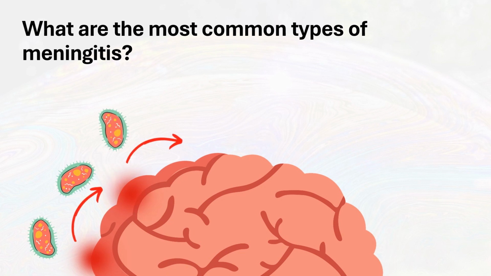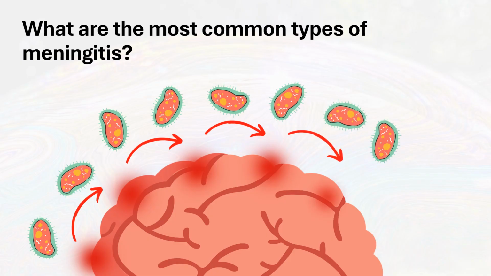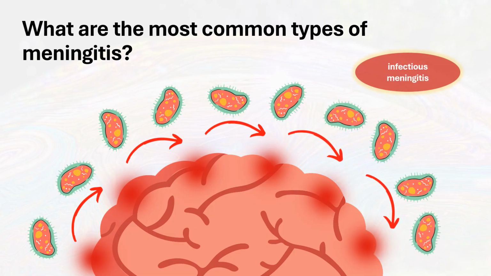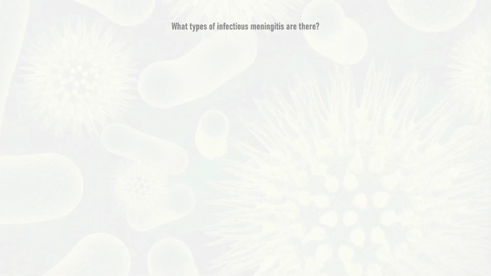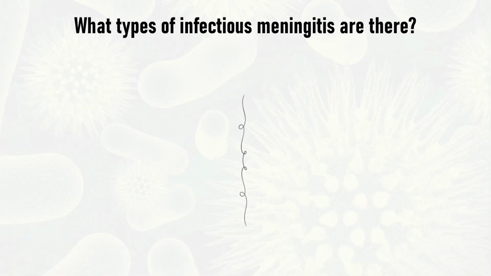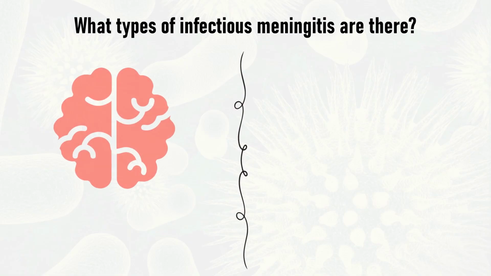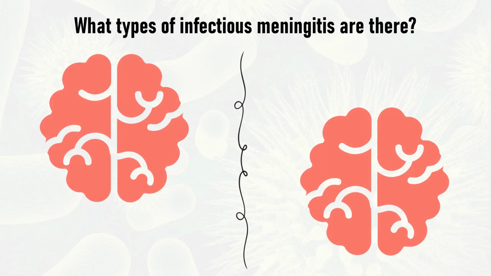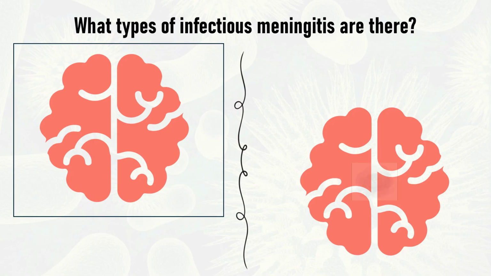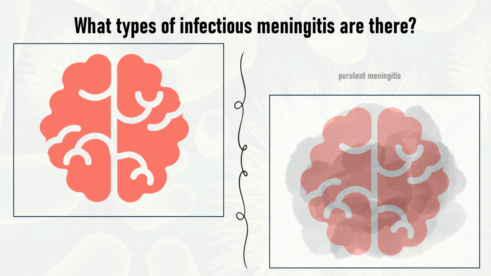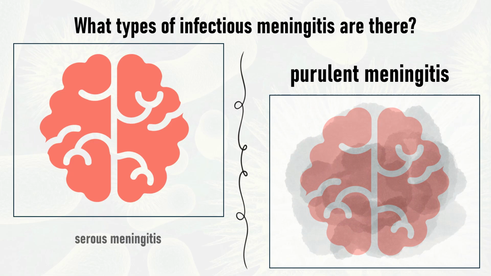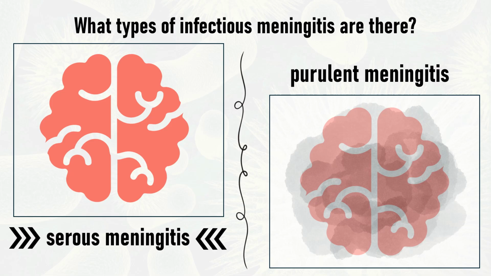Many diseases can be accompanied by inflammation of the membranes, but infectious meningitis is most common compared with other types of meningitis. What types of infectious meningitis are there? There are two types of infectious meningitis, depending on the appearance of the cerebrospinal fluid analyzed after a spinal sample is taken. Purulent meningitis, in which the cerebrospinal fluid is cloudy. Serous meningitis, in which the cerebrospinal fluid is clear. As a rule, serous types of meningitis are viral in origin.